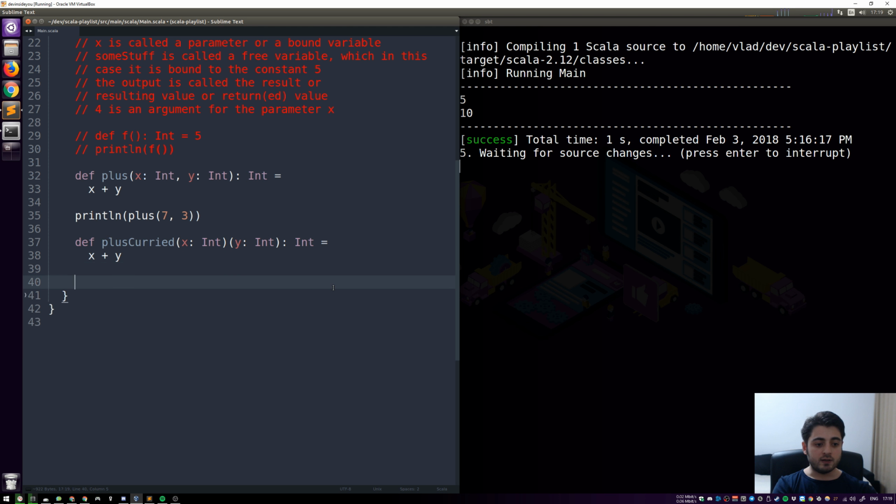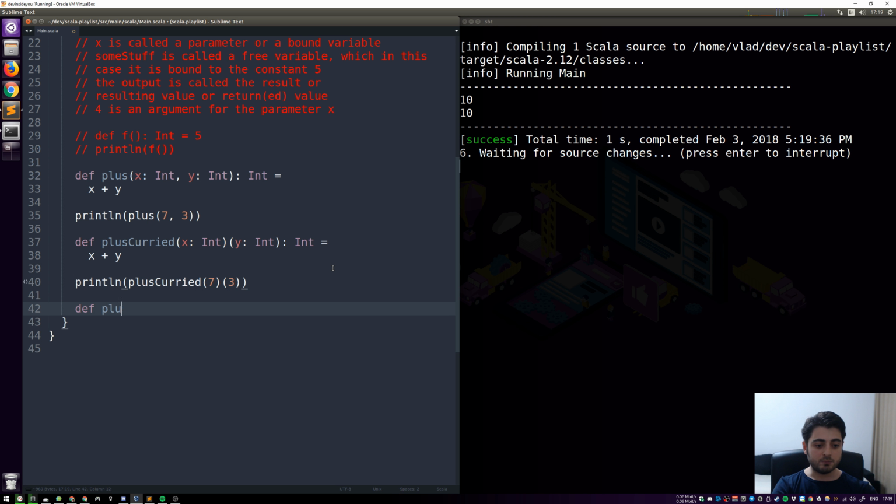Okay, so now also when we call this function, so when we call plus curried, so before we would do 7, 3, and in this case we're just going to do 7, and the second argument is going to be 3. So what the result should be is it should be exactly the same, right? So this is a 10 and this is a 10, and this might be confusing for you, like if you're coming from some different programming language, you've never seen that before. What is actually happening behind the scene is the following.